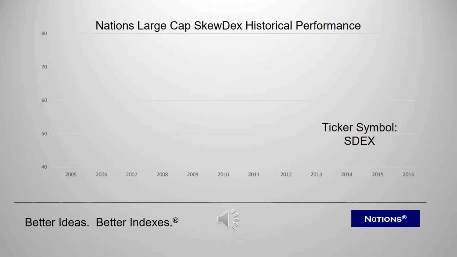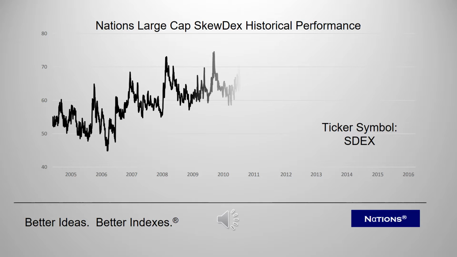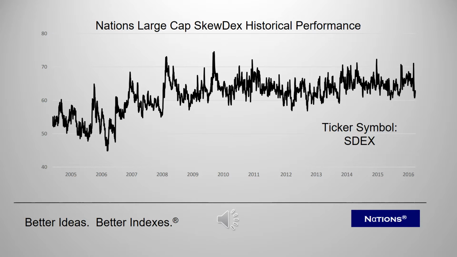Since 2005, SKEWDEX has measured the relative demand for put options by hedgers in the U.S. equity markets. Starting with the commencement of real-time calculation and dissemination in 2014, SKEWDEX has offered hedgers a measure of the best value in hedging instruments while guiding speculators to the most profitable sections of the S&P volatility skew.